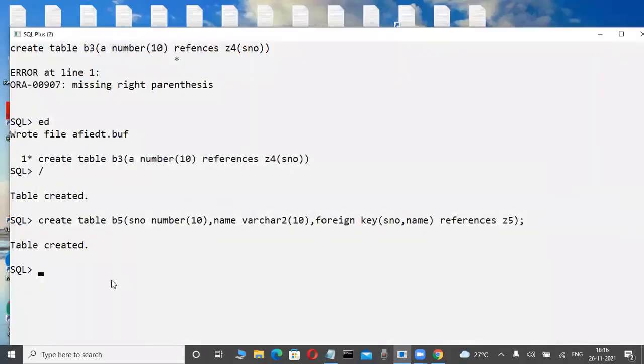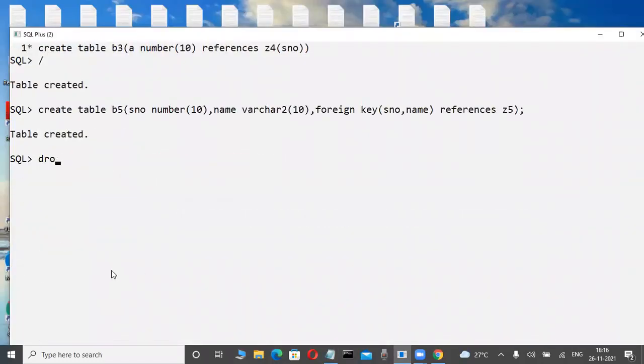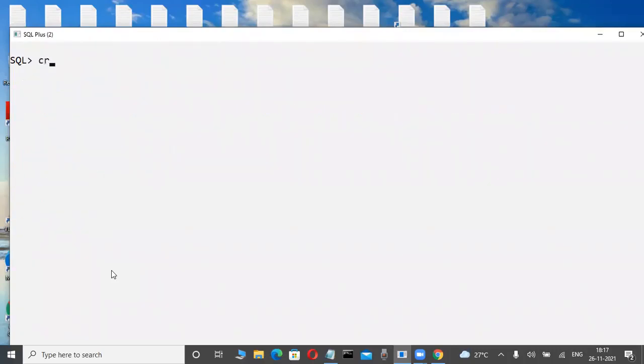Now observe here for one minute. Suppose master and child tables are there. Don't write it today, just observe, because it is very interesting practically. Suppose I am creating a master table: create table master, with sno as a number column, and compulsory primary key. Up to now I have not been inserting primary key values.